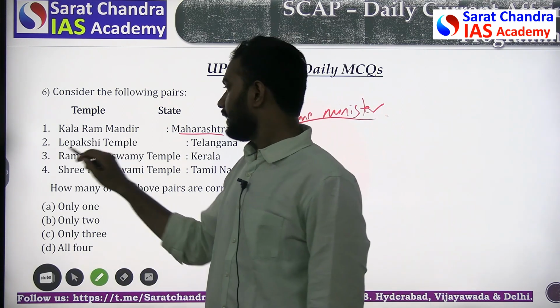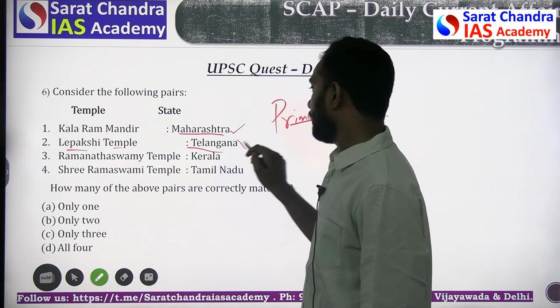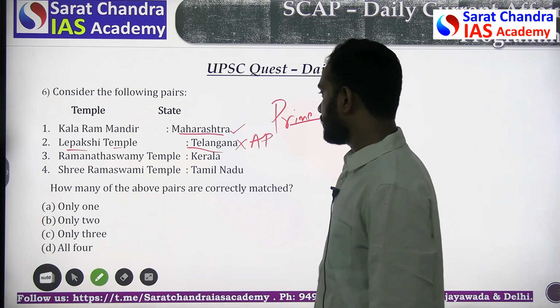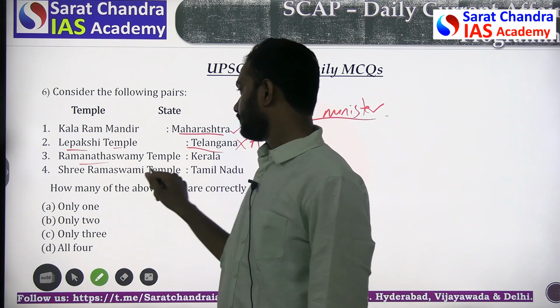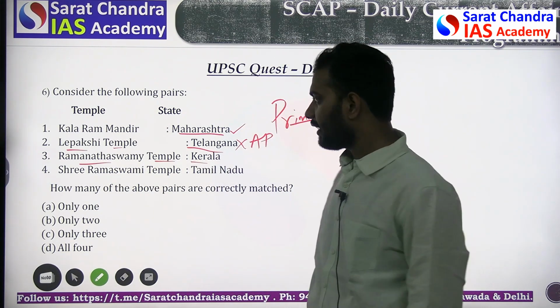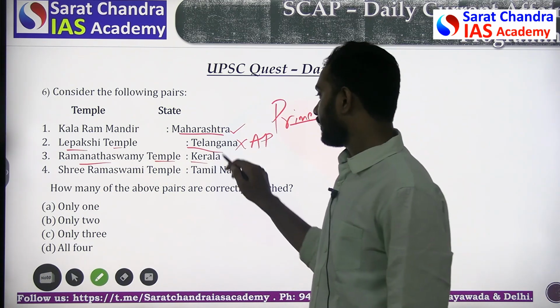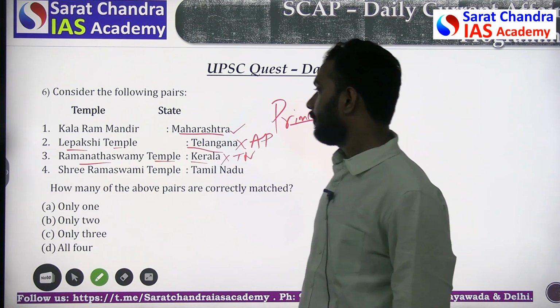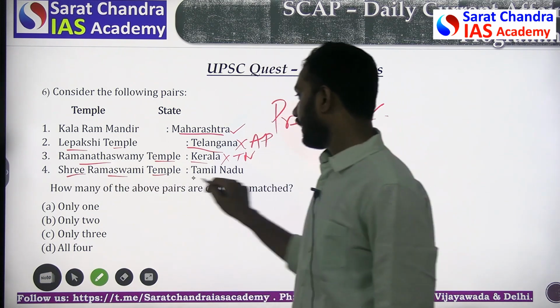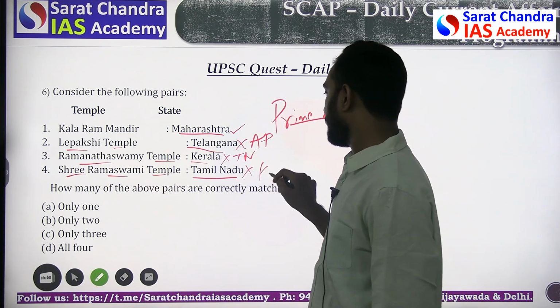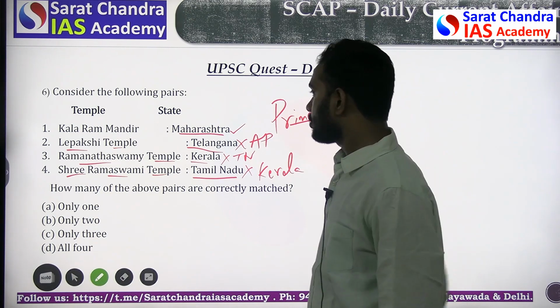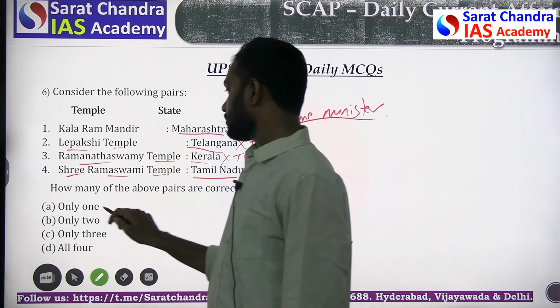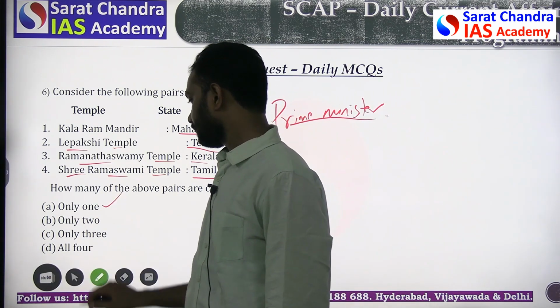The second one is Lebakshi Temple. It's not in Telangana but in the state of Andhra Pradesh. So again this is a wrong option. Ramanatha Swami Temple is given as Kerala. Again that is not correct because it is in Tamil Nadu, whereas Sri Ramaswamy Temple is given as Tamil Nadu, but it is in Kerala. So out of all this, only one is correct. So the answer will be 1 correct.